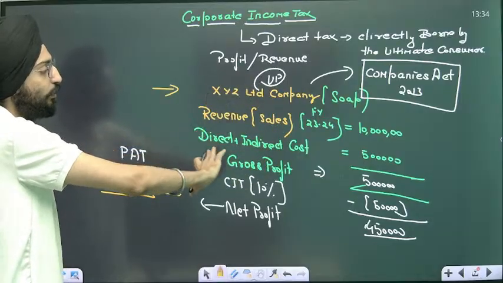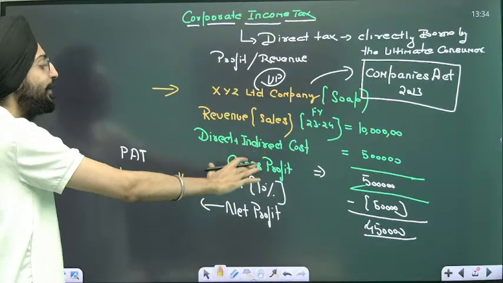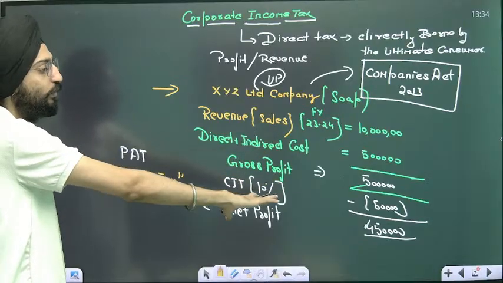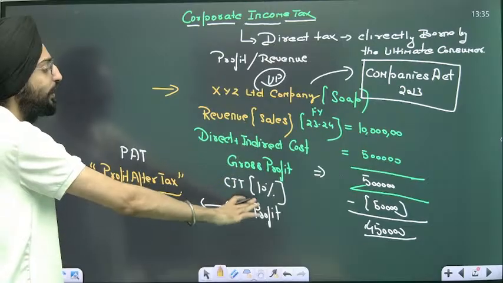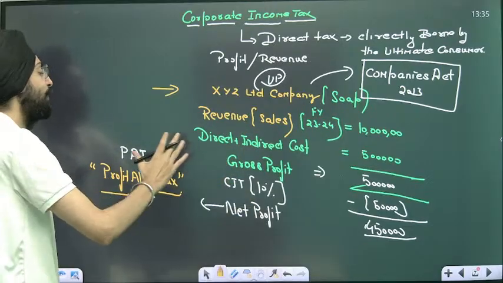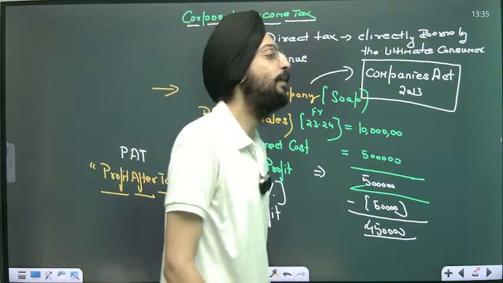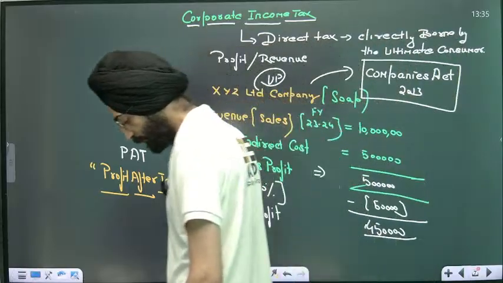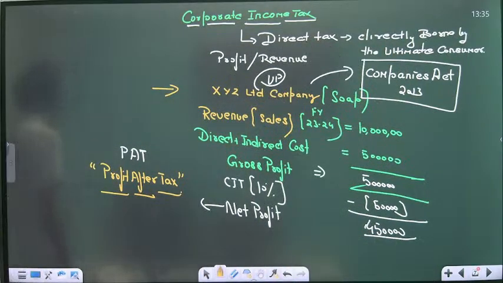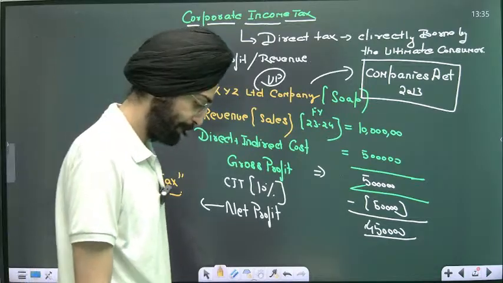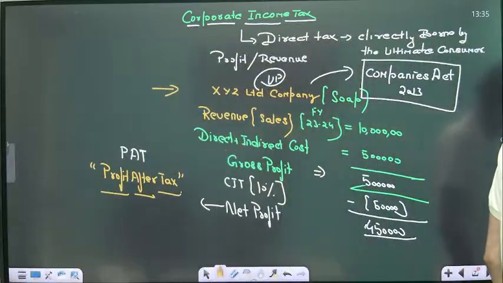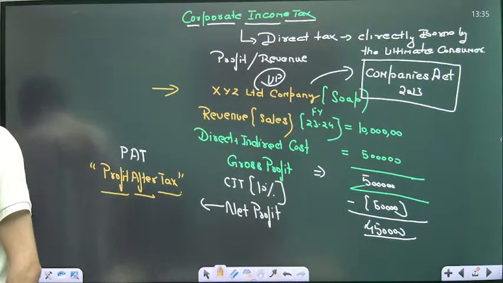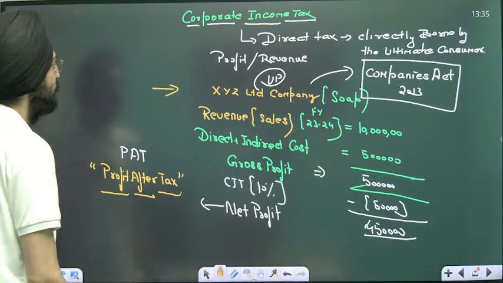Again, you will levy a certain amount of corporate income tax, let's hypothetically take that as 10%. That is 50,000. Subtracting that 50,000 from 5 lakh comes out to 4 lakh 50,000, which is the net profit. Another name for net profit is PAT, profit after tax. I hope that's completely fine with you.